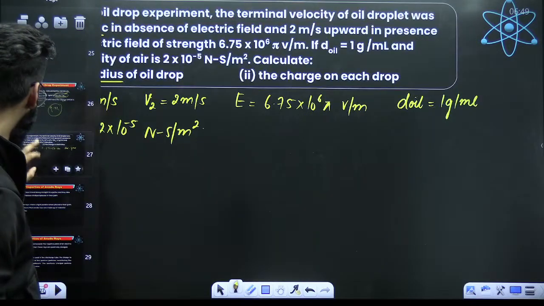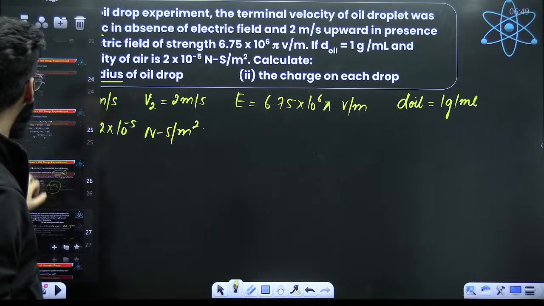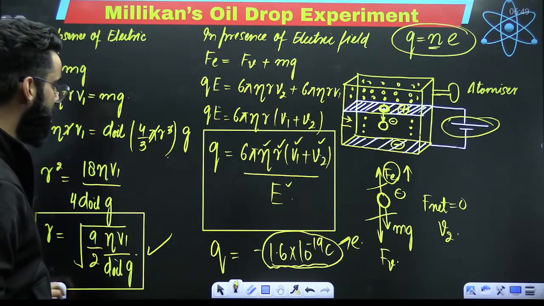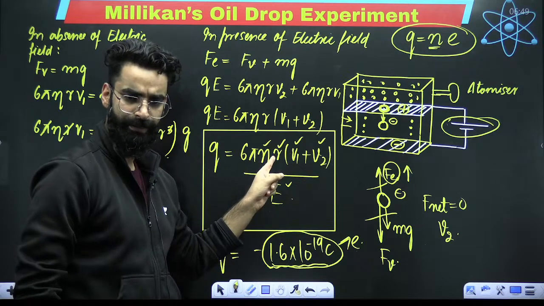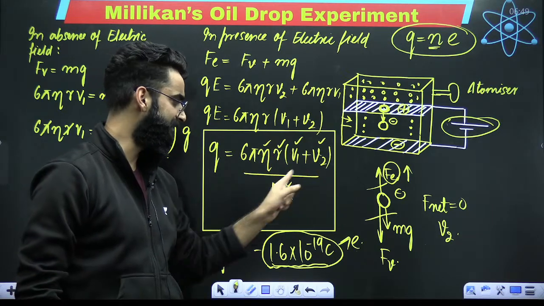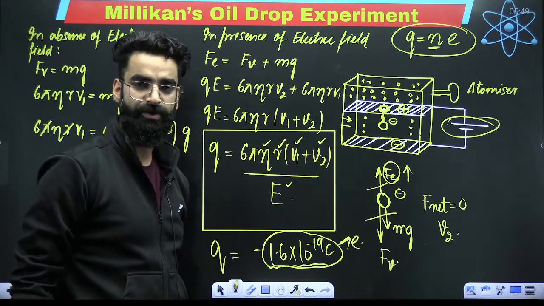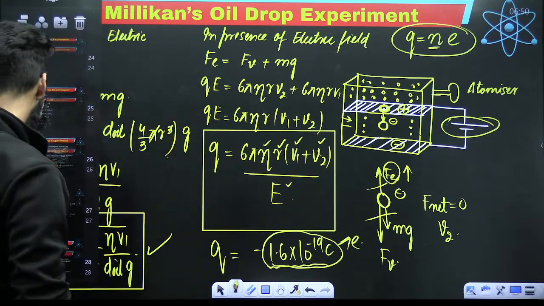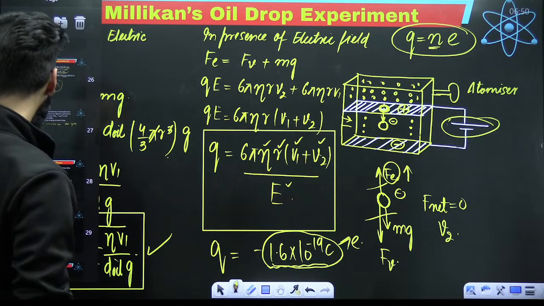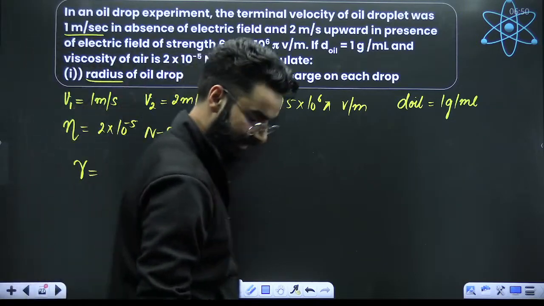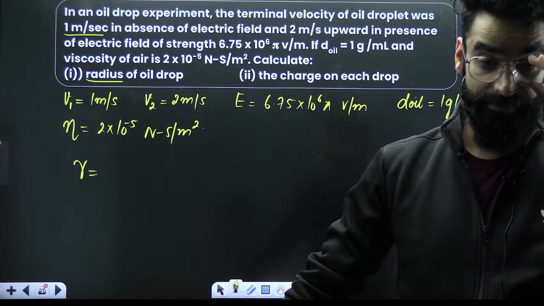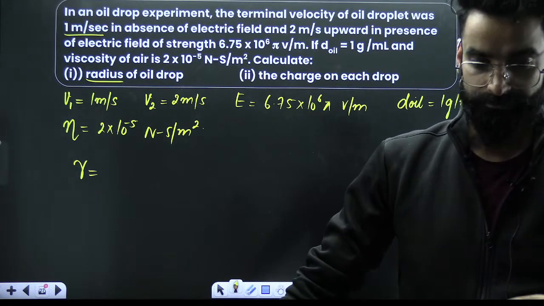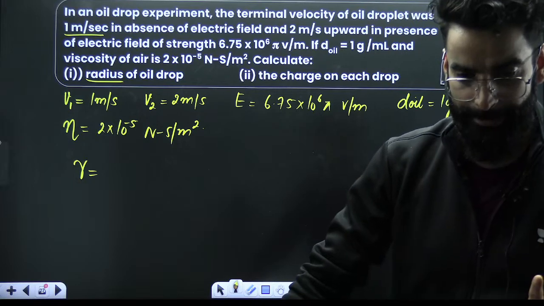What about the second thing? The charge on the oil droplet. Charge on the oil droplet you can calculate with the help of this particular result. 6 constant, pi constant, eta you know. Radius you have calculated. V1, V2 is given. Electric field strength is given. So from here you can calculate the charge present on the oil droplet as well. Is this particular thing clear to you people? Let me know once in the chats quickly. Yes? Is it clear to you?